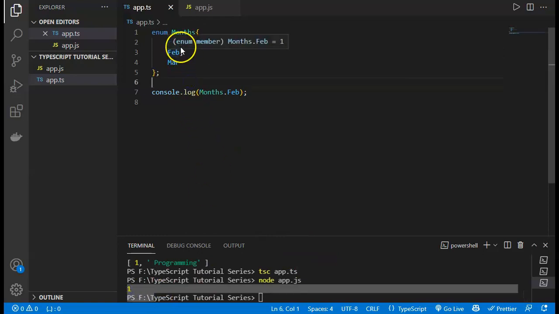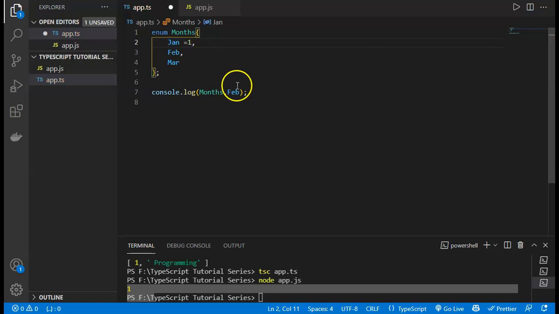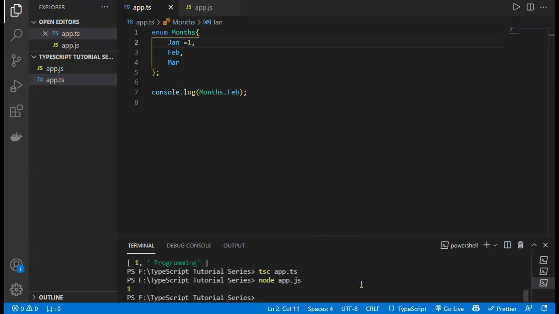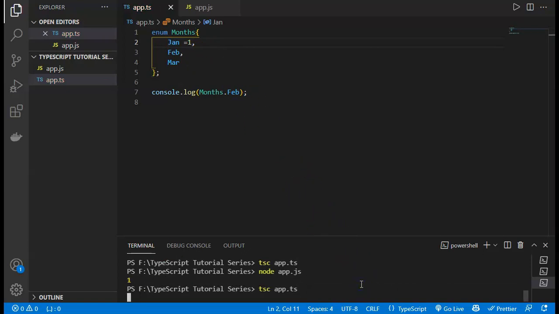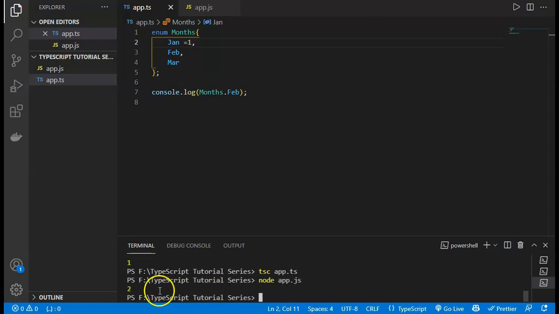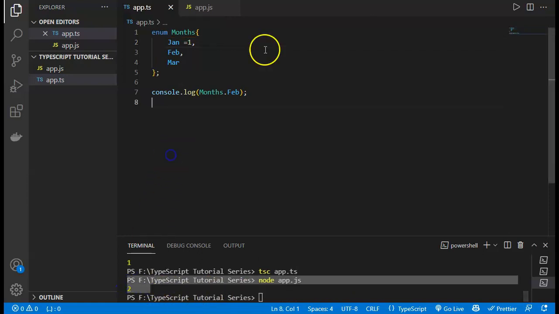And if we have to define the number starting from 1, we have to define the first value as equal to 1. So if I now save and run the app.ts file again to check the output, you will see Feb will contain 2 this time. Now you will see Feb contains 2, and we can define any other values in that also, like Feb can also contain a string value.